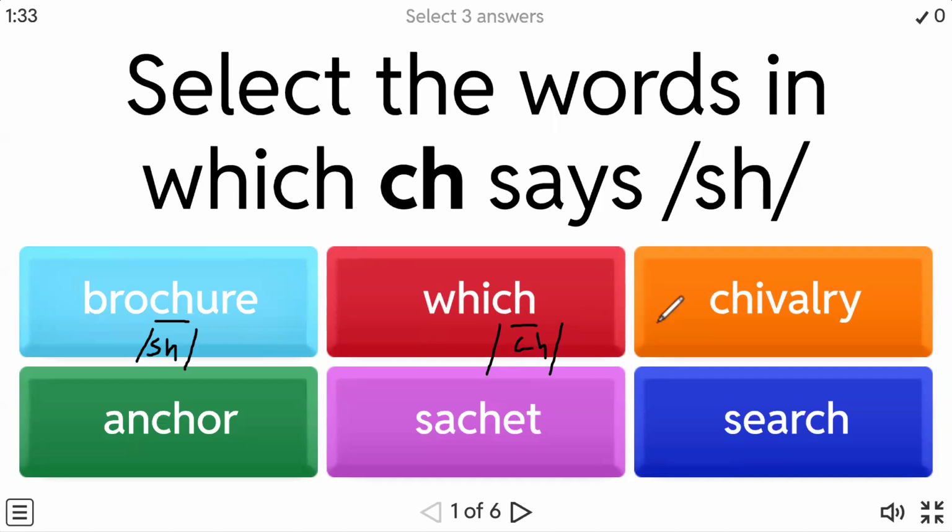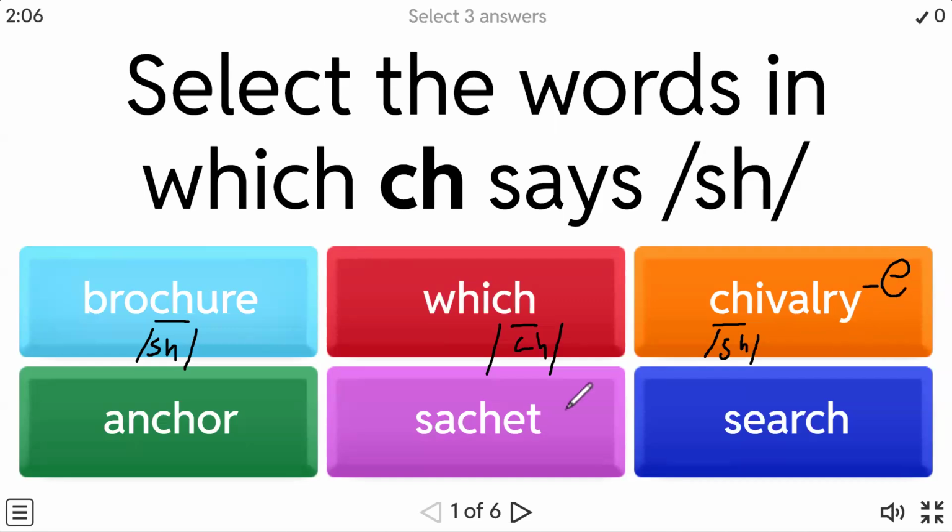Let's see this one. Over here, again, we have identified there is a digraph. CH is making the sh sound over here. Calvary. It is not Chalvary. It is Shalvary. Sh, sha. The I is sounding like 'shall' and Y is making the E sound. All this I have already taught y'all. If you have not seen the videos, please go and see.